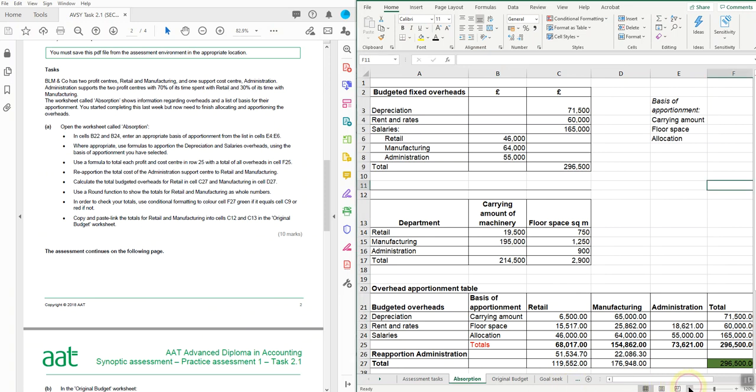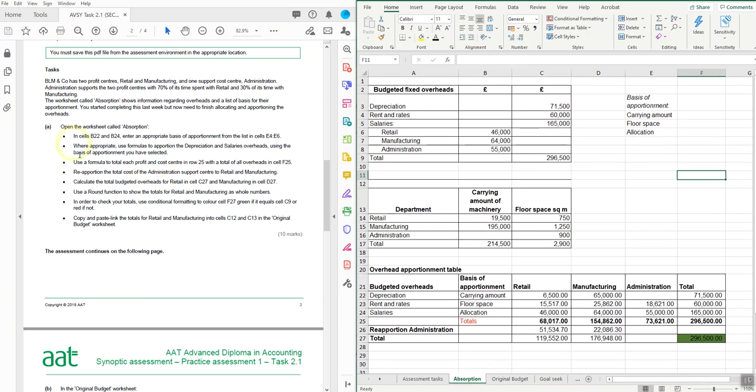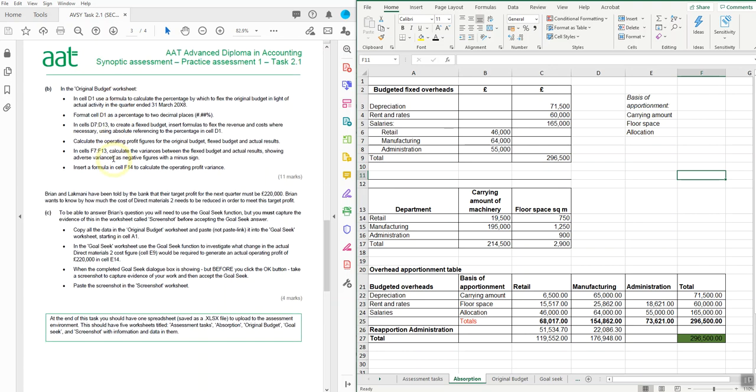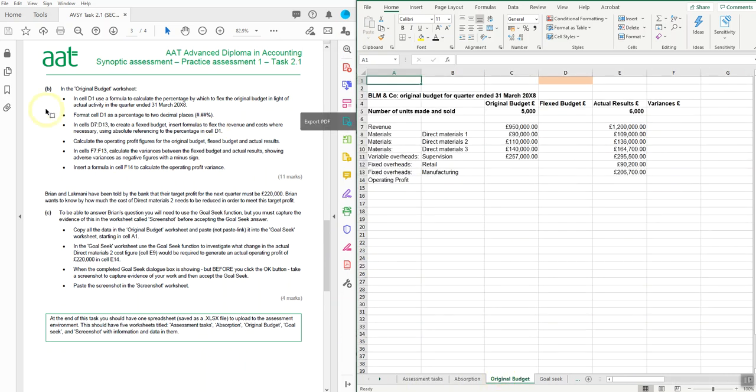Okay, so I think I'm done on task A. Yeah, so we're on to task B now. So we need to go to the original budget worksheet, and it says in cell D1, use a formula to calculate the percentage by which to flex the original budget in light of the actual activity.